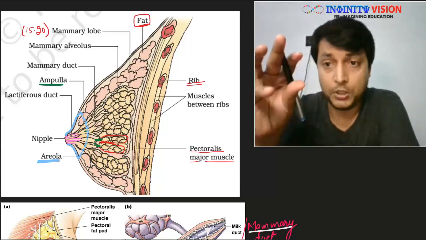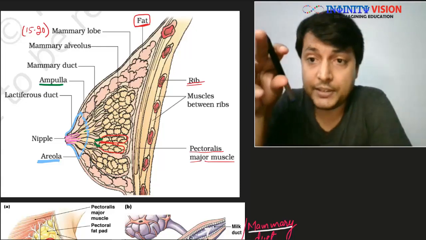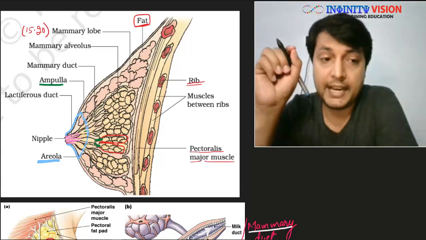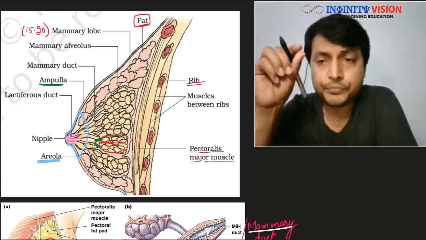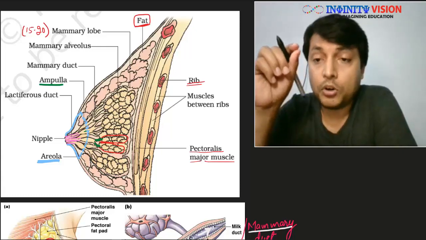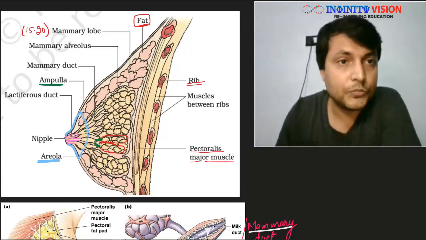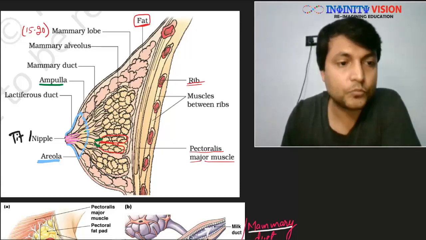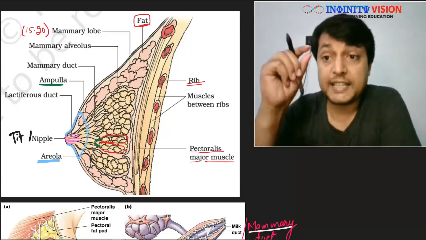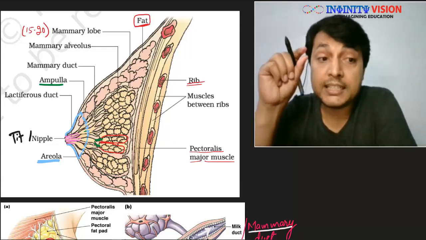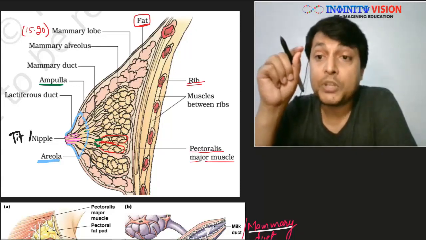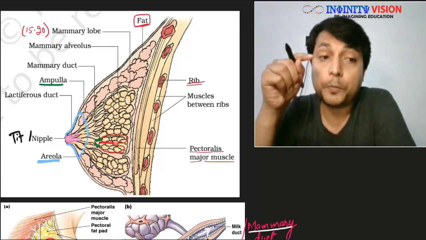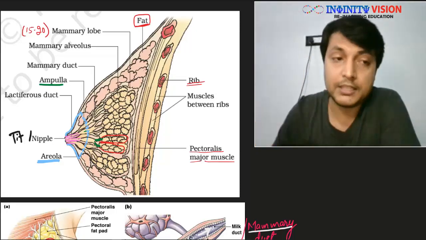It is circular. Now in the center of the areola, there is a nipple, also called tit, that projects out, and it is the nipple or the tit which has the openings of all these lactiferous ducts.